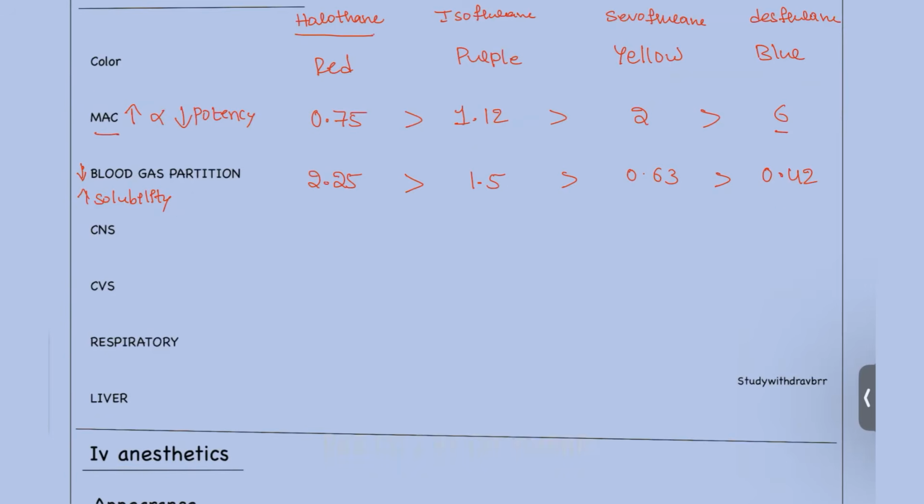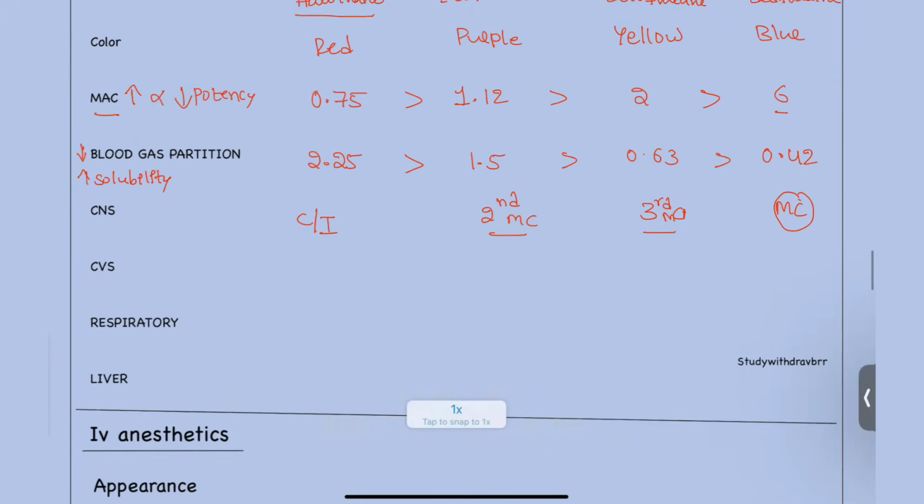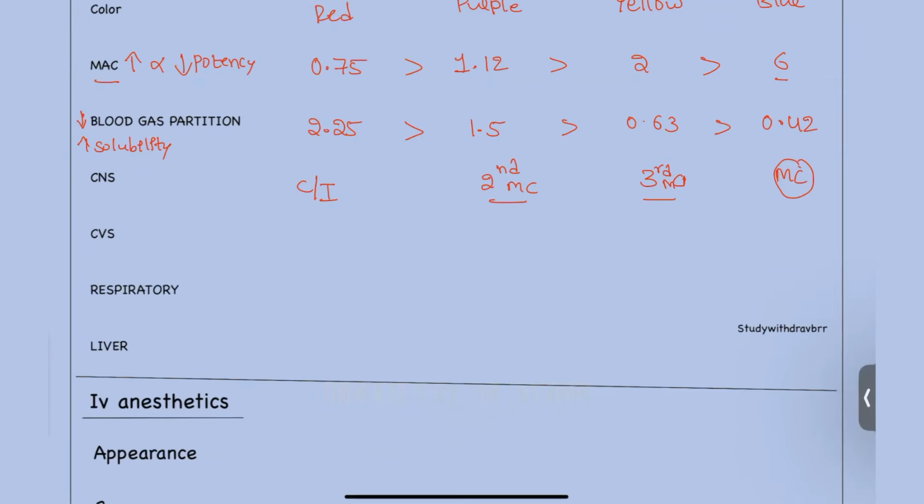Usually halothane is contraindicated in patients of neurosurgeries. The most commonly used drug for CNS patients is desflurane, the second most common is isoflurane, and the third most common is sevoflurane. These are best used for patients of neurosurgery. Next, before we go to the cardiovascular system, let's see the liver.